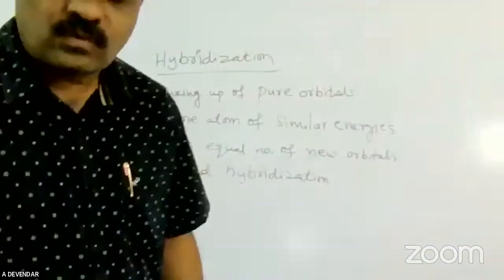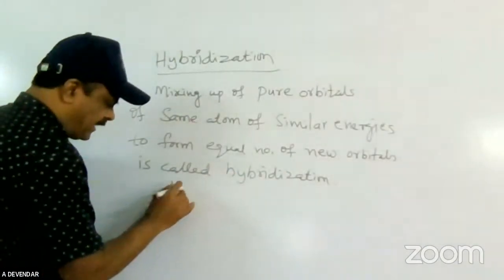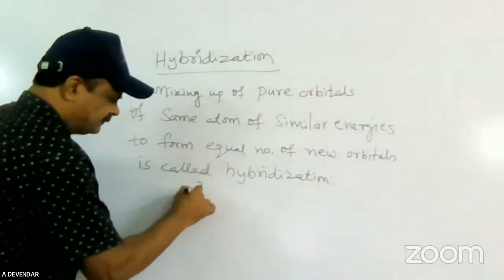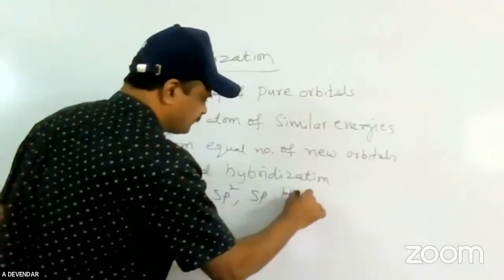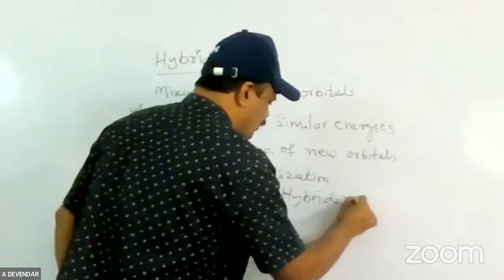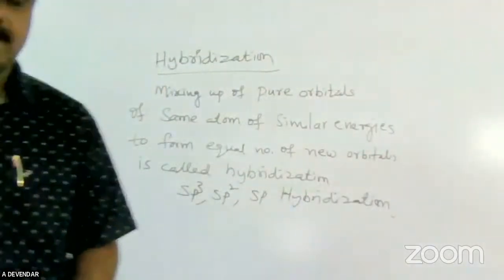So far the hybridizations are sp3, sp2 and sp. From the examination point of view, these three are important, with 5 mark and 10 mark questions.